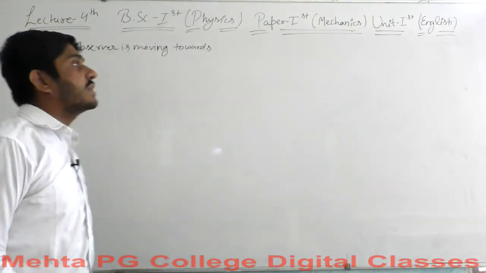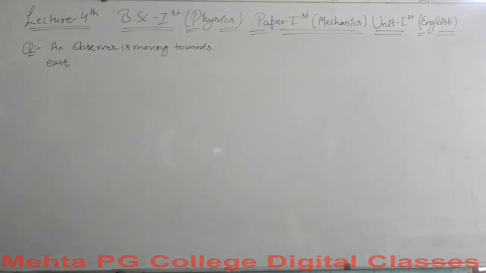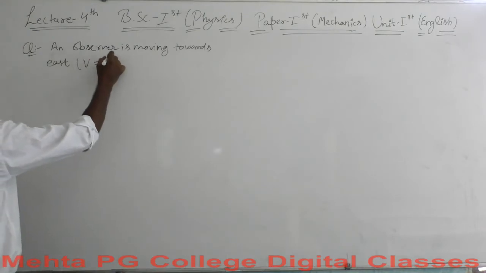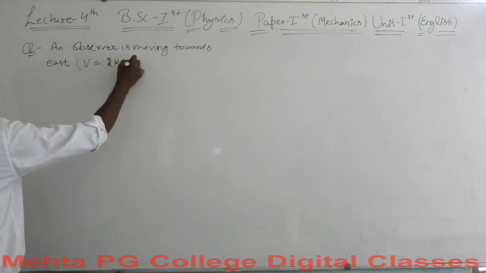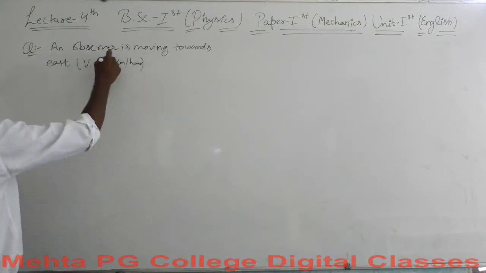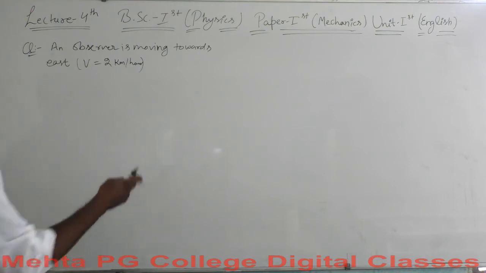The observer is moving in the east direction with a velocity of 2 km per hour. He observed that air is coming from north. This is one more thing to notice: air is coming from north.